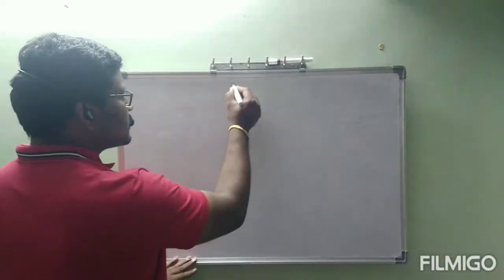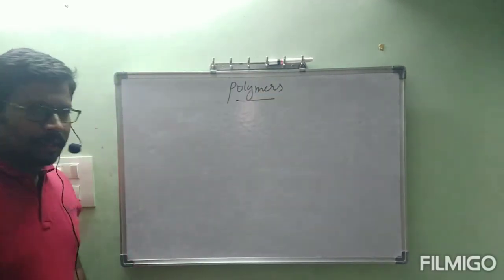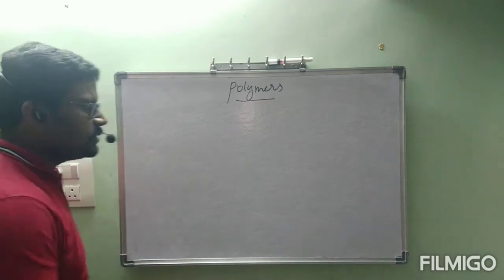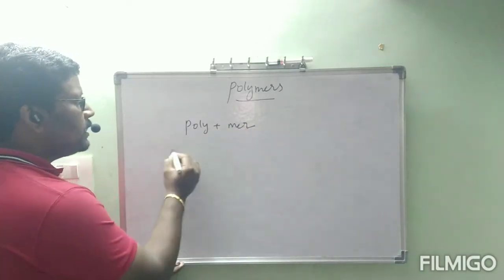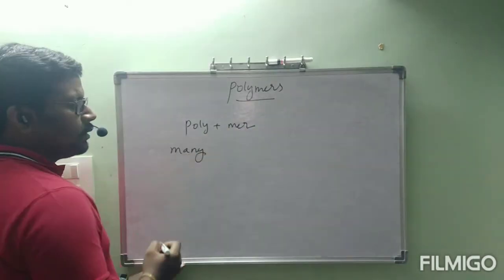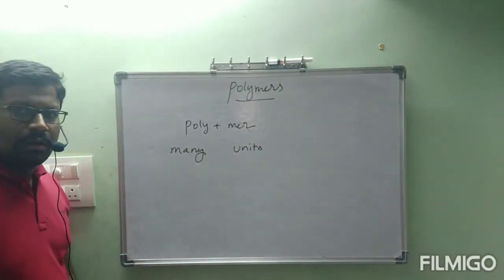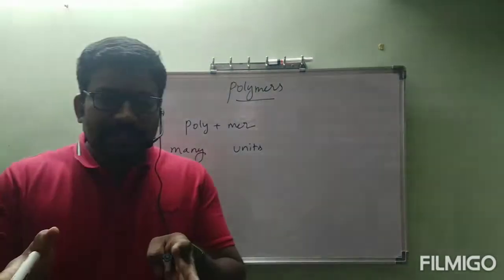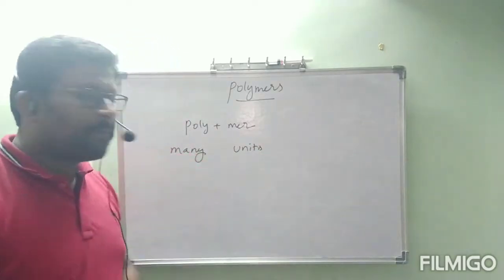Now we are going to start a new chapter, and that chapter name is polymers. Just by seeing the name itself, we can split polymers into two units: poly plus mer. Poly means many. Mer means units. Small units will be combined to form a giant molecule. That giant molecule is called a polymer.